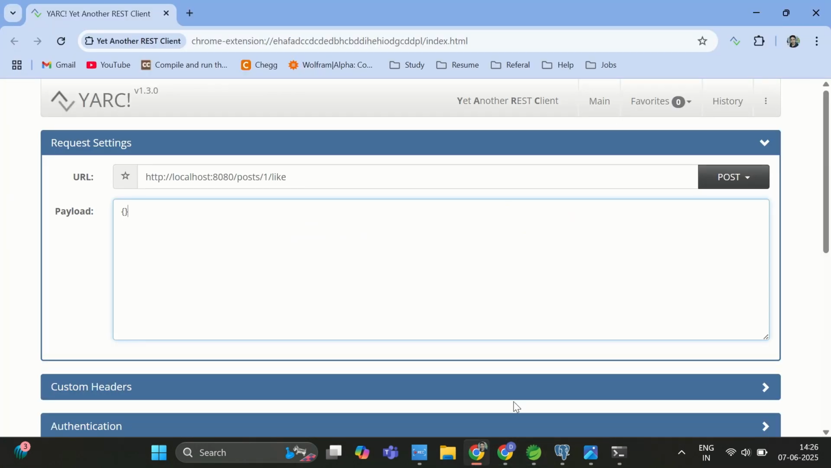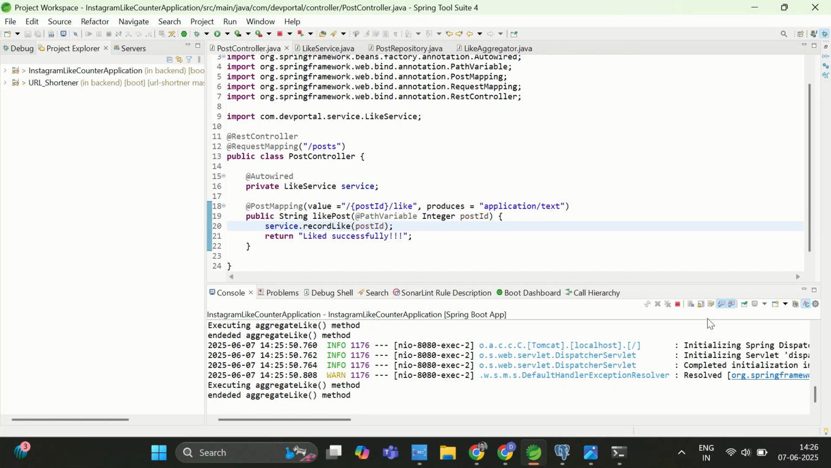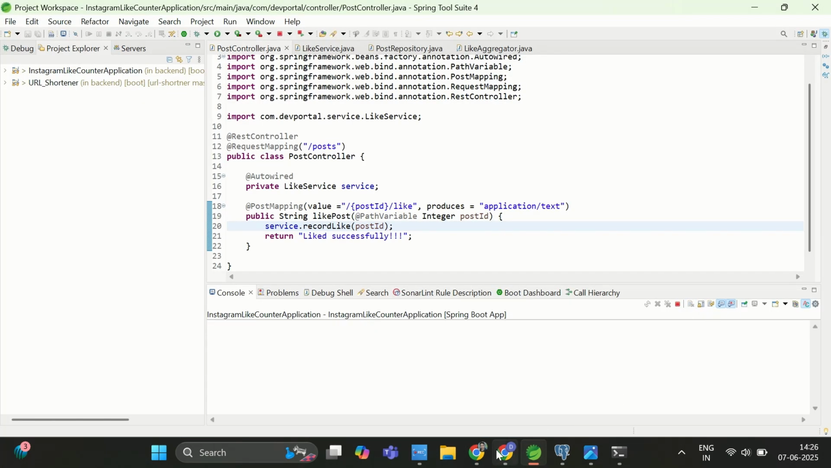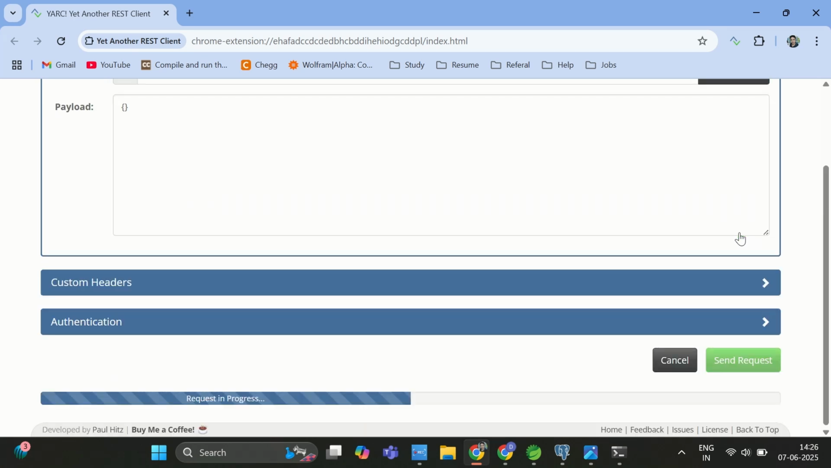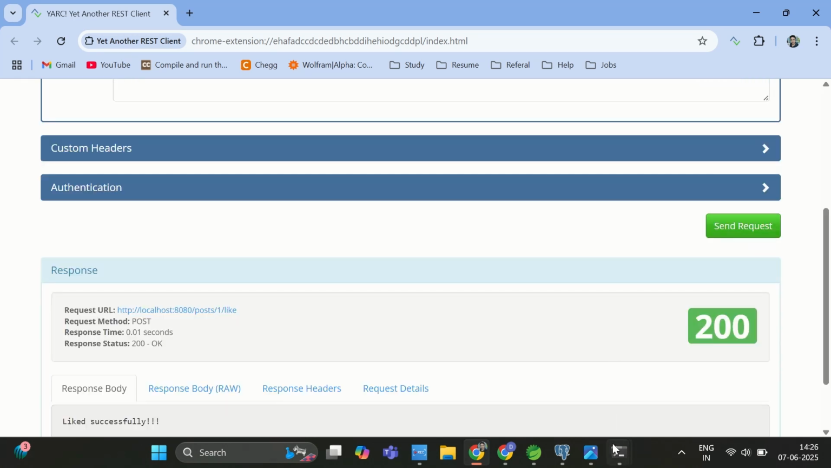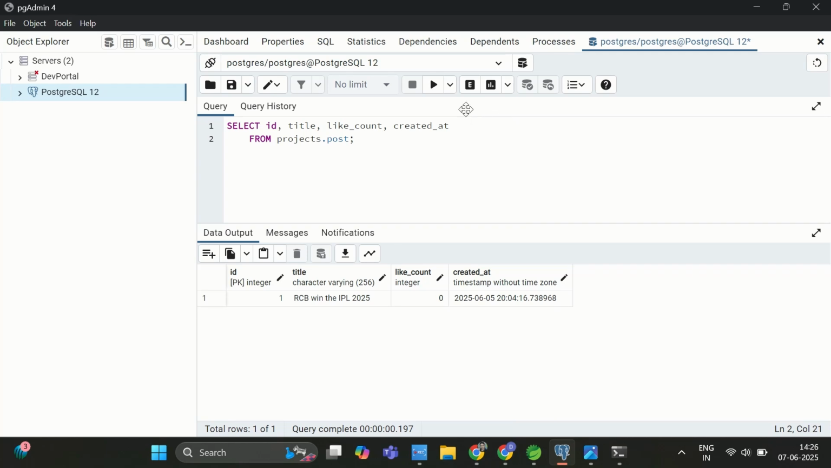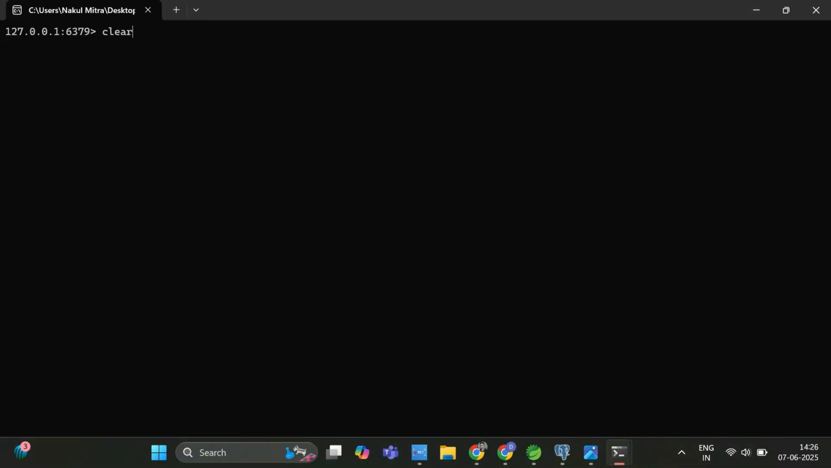Let me do one more thing. Let me clear this console as well, and let me hit this again. Now we are getting 200. If I hit it multiple times and go to the database, currently it is 0. If I go to my keys, you can see it here, we have one key. Let me get that key value as well. I will write post:like:1. You can see it is nil.